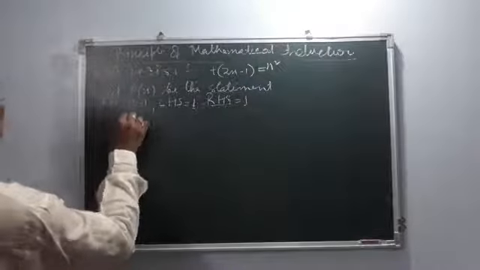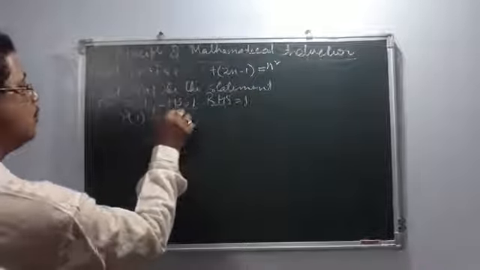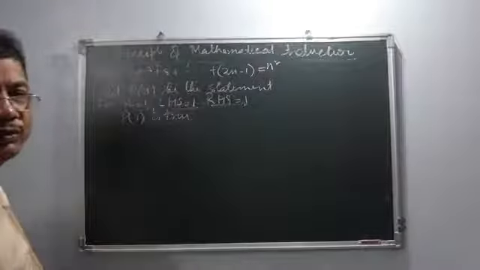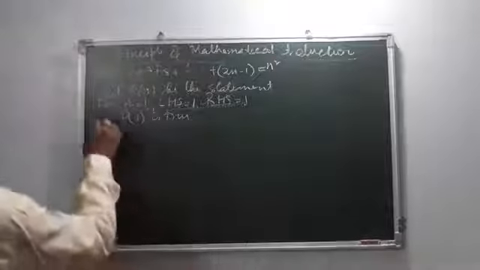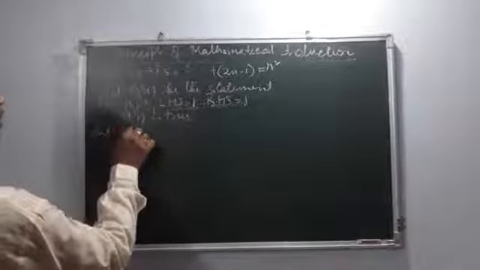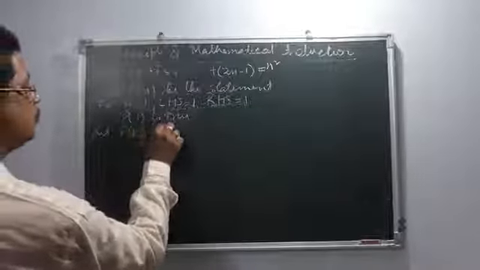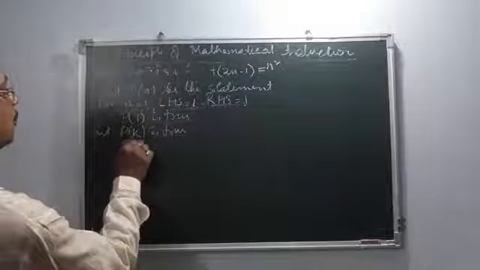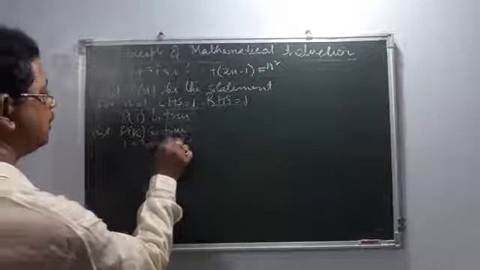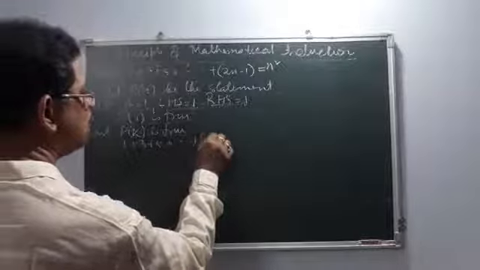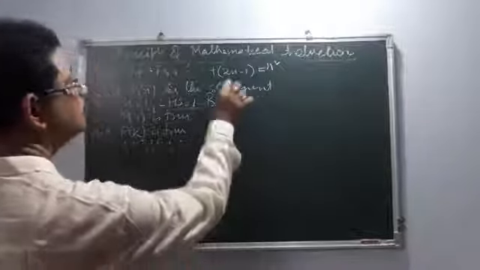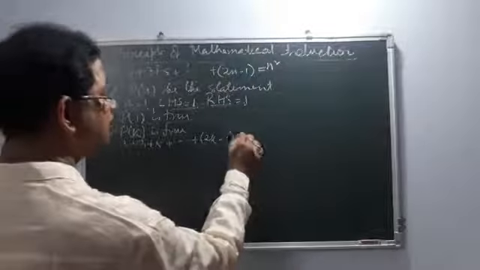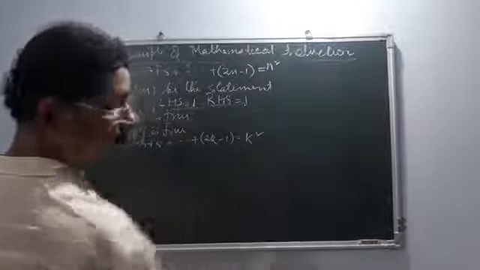Therefore P(1) is true, because LHS is equal to RHS. Let P(k) be true. P(k) true means 1 plus 3 plus 5 plus dot dot dot plus (2k minus 1) is equal to k squared, with k instead of n.